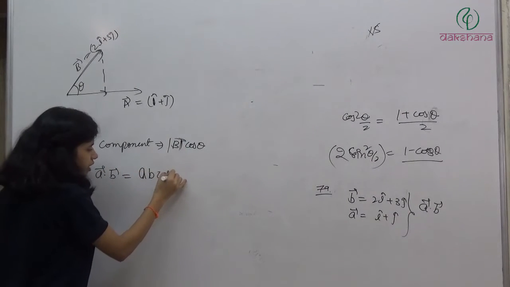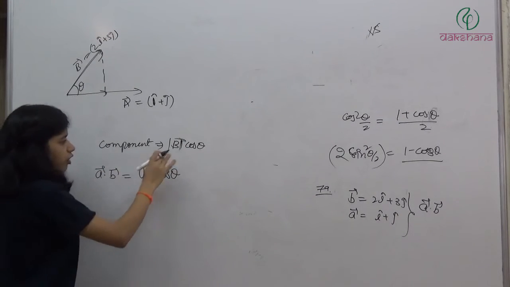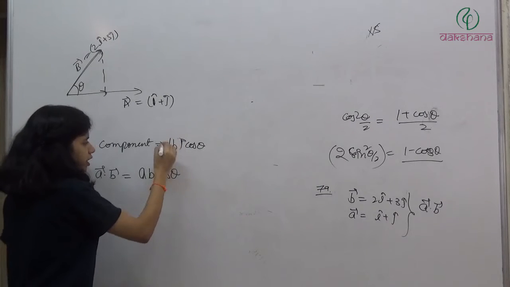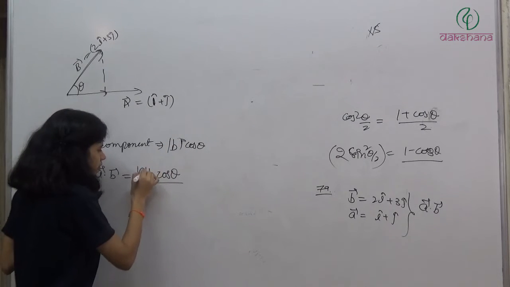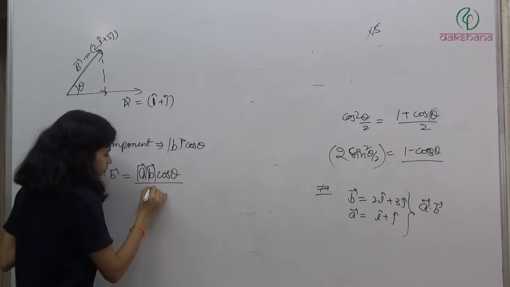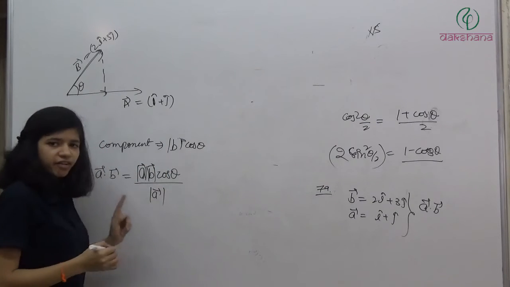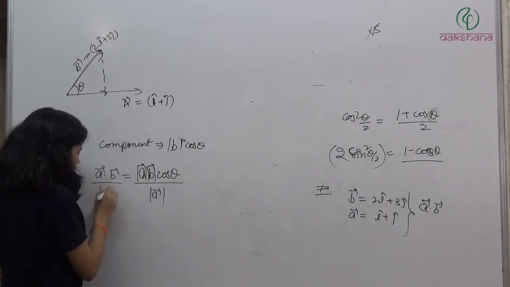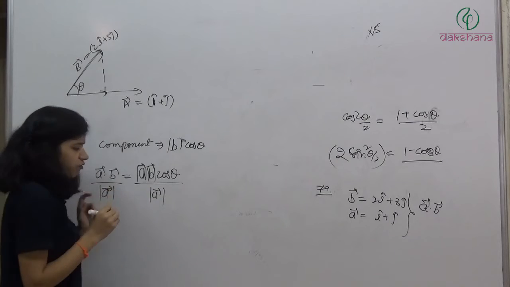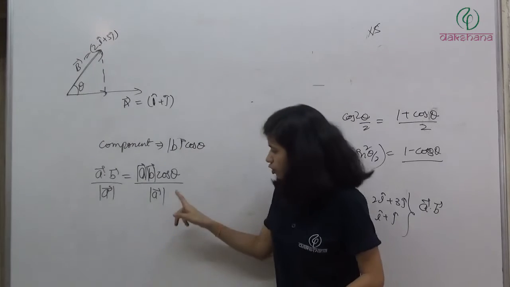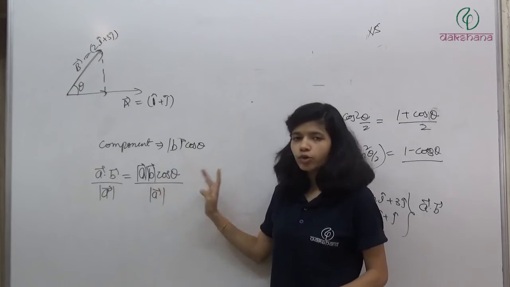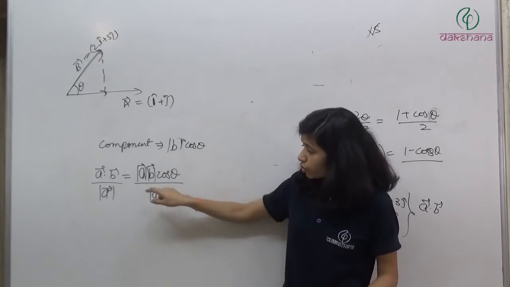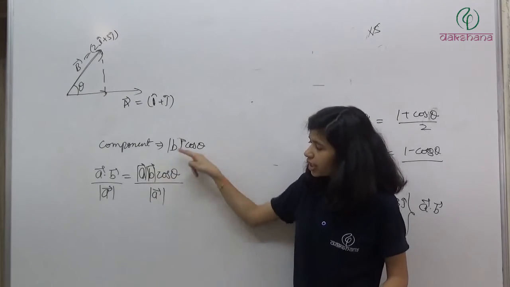A B cos theta. Now what do I want? I want B cos theta. So what I'll do is divide it with mod of A. On this side also I will have to divide it with mod of A. So mod of A will get cancelled, and I will have mod of B into cos theta, and that is the component.